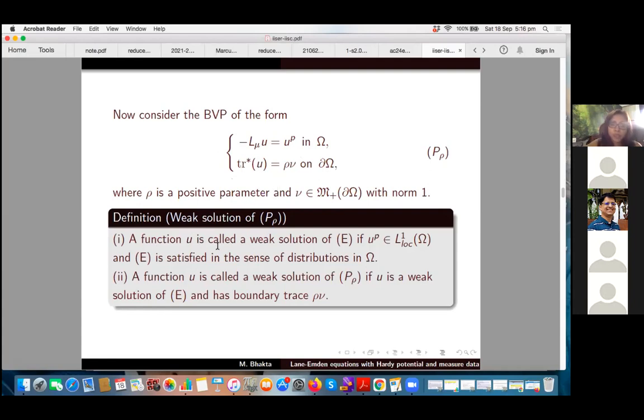We say that a function u is called a weak solution of this problem, which I denote by P rho, the problem with parameter rho. If I say the equation, there is no boundary data, just minus L mu u equals u to the power p. That is our E. We say that u is a solution of the equation E if u to the power p is L1 log and the equation is satisfied in the sense of distribution. And we say that u is a solution of the boundary value problem P rho if u is a solution of the equation E and its L mu boundary trace is rho nu. This is the standard way.